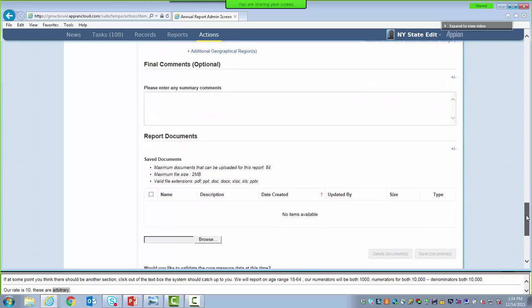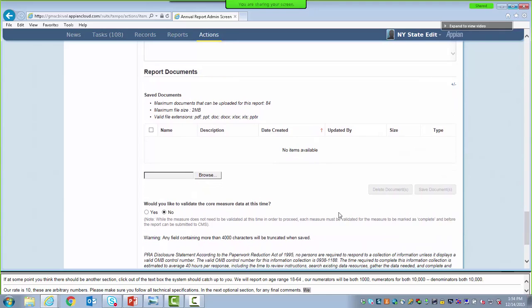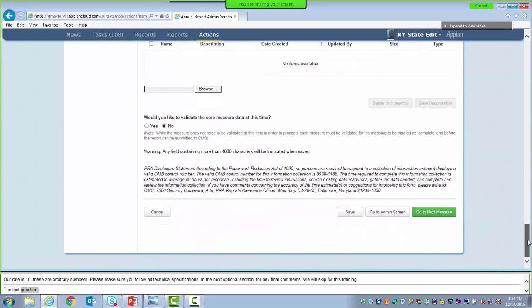The next optional section is for any final comments. And we're going to skip this for this training. And the last question within the core set measures is if we would like to validate the core measure data at this time. The measure does not need to be validated at this time to proceed, but it must be validated for the measure to be marked as complete. All core set measures must be complete to submit the report to CMS.